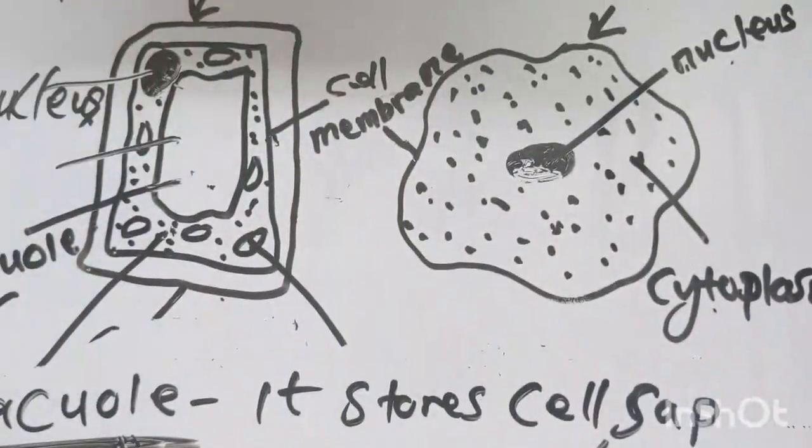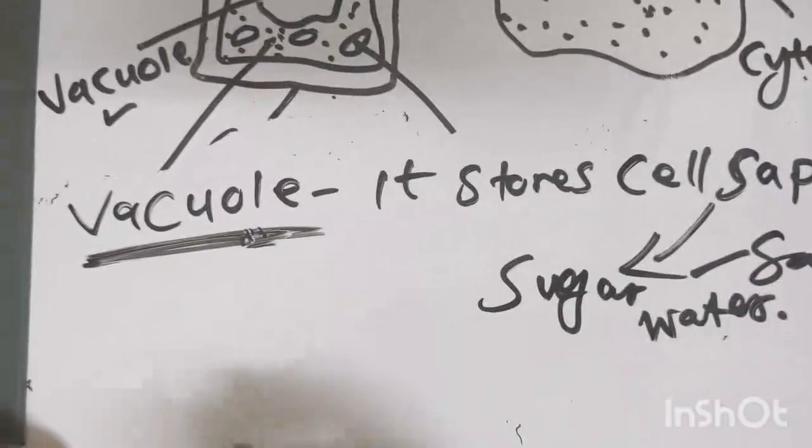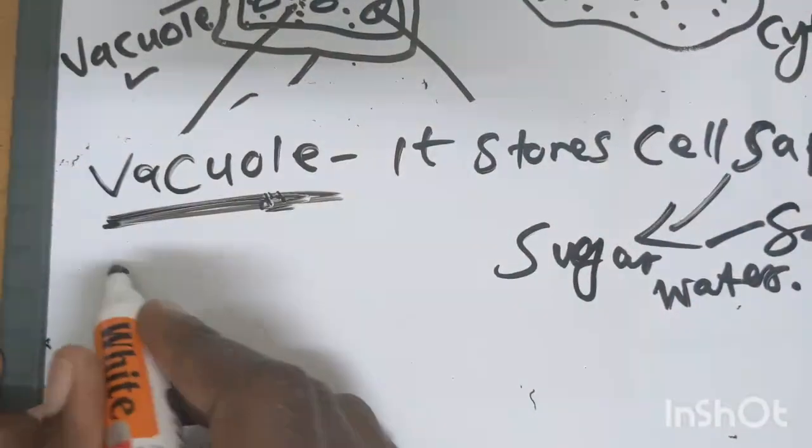So the vacuole stores cell sap. That is where you can find sugars and salt. So you should know the functions. You should be able to explain what it is and what it does. So what else are we going to talk about? We'll talk about cytoplasm.